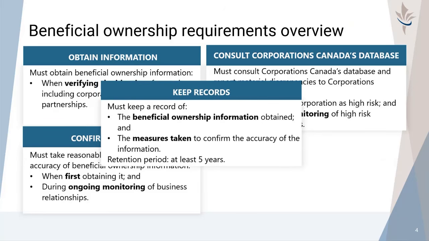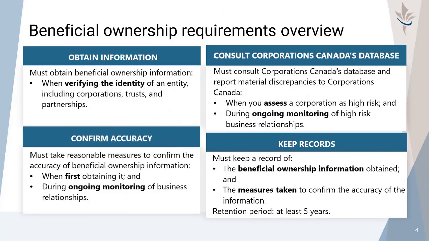Reporting entities must also meet record-keeping requirements in relation to beneficial ownership information. They must keep records of the beneficial ownership information they have obtained and the measures they have taken to confirm the accuracy of the information. These records must be kept for at least 5 years from the day the last business transaction is conducted.